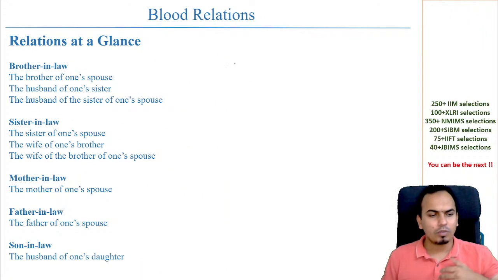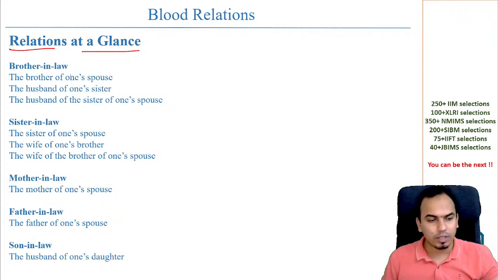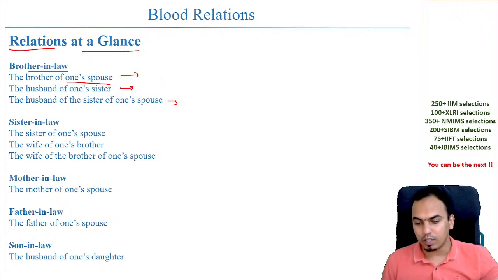Coming to the various relationships, if we can quickly look at a glance at the relationships. So you have the brother-in-law: brother of one spouse. If you use Hindi relations, brother of one spouse, husband of one sister, or husband of sister of one spouse, you can draw the relationship here as well.